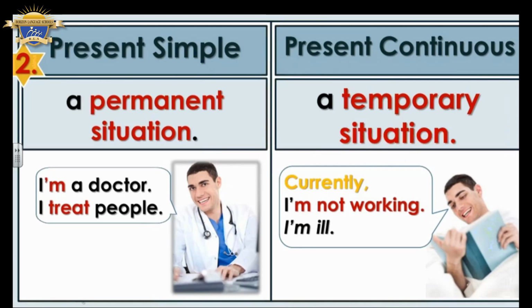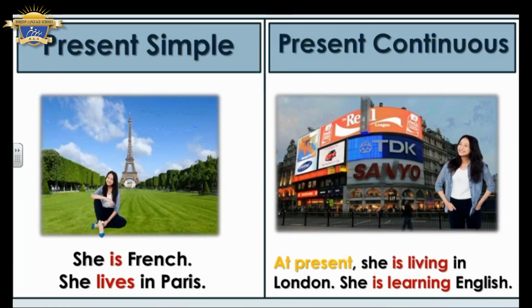When I say she is French, she lives in Paris, what does it mean? It means that it is a truth about her. She is French and she lives there. It is a permanent situation. But when I say at present, she is living in London, she is learning English, it means that it is a temporary situation. Why is it temporary? Because at a specific time in the future, she will go back to her hometown.